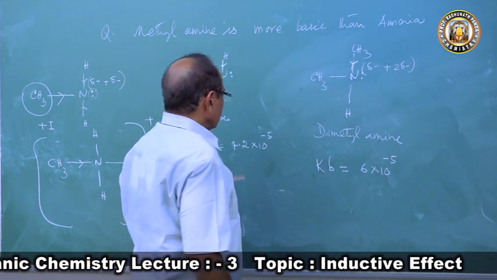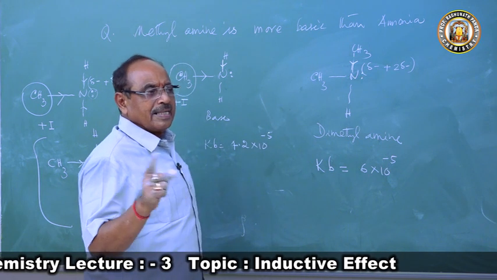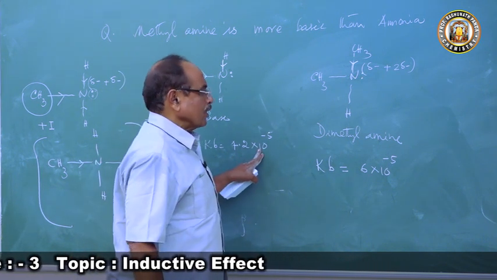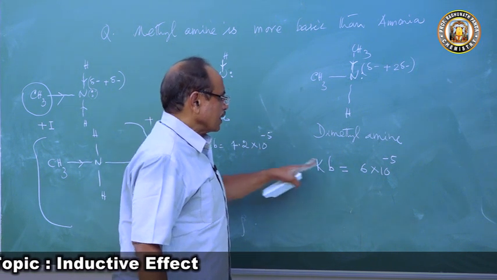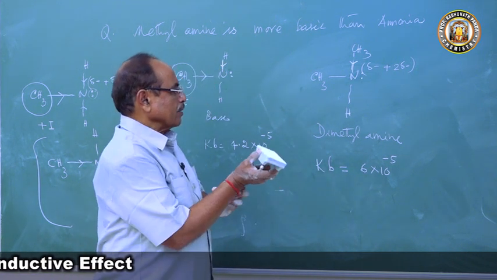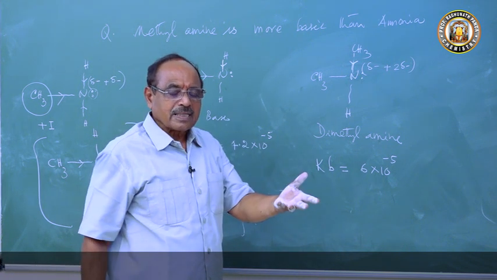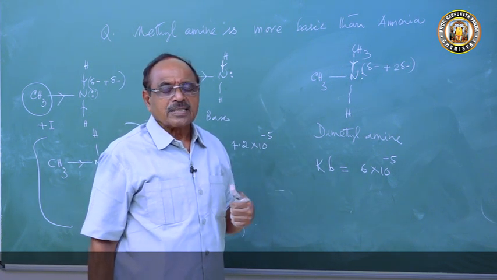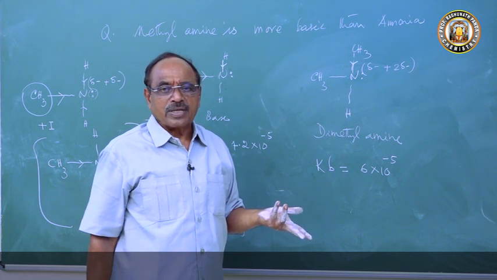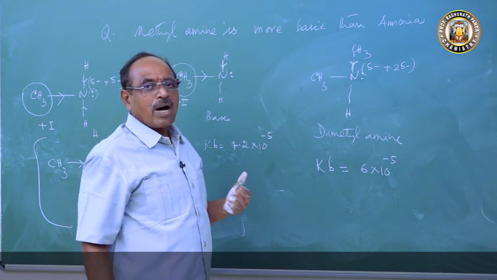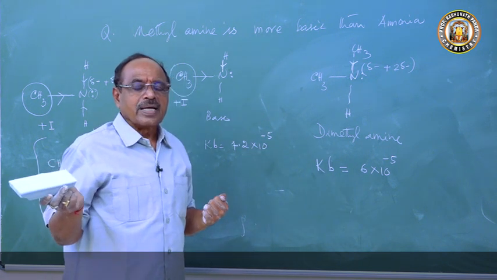In ammonia, it was 0.4 into 10 to the power minus 5. In methylamine, it is 4.2 into 10 to the power minus 5. And here, it is 6 into 10 to the power minus 5. So the larger the basic dissociation constant of a base, the stronger is the base. So you see, one example I gave you of how it explains acid strength and basic strength of the molecule.